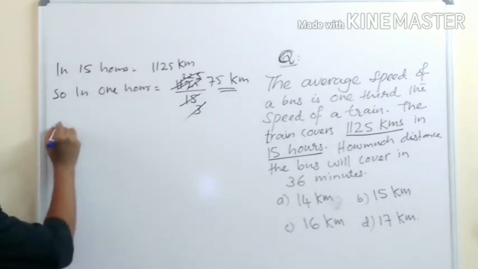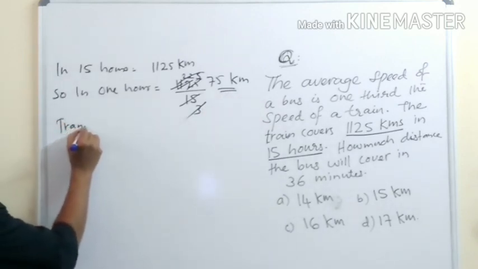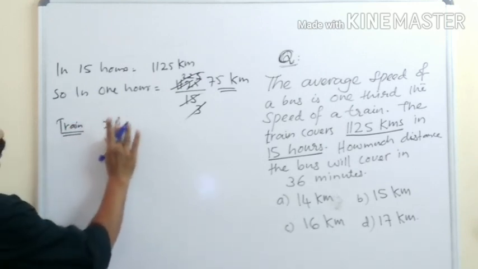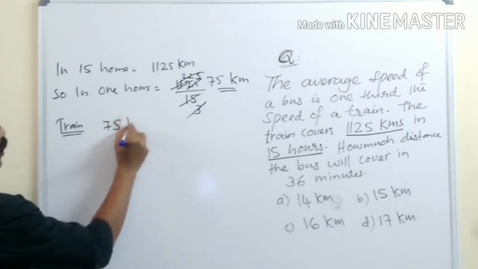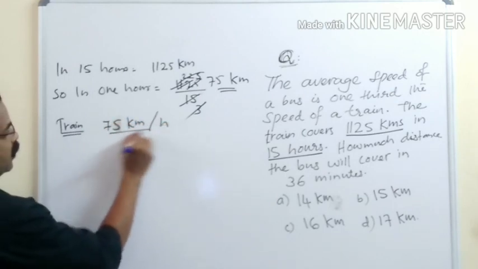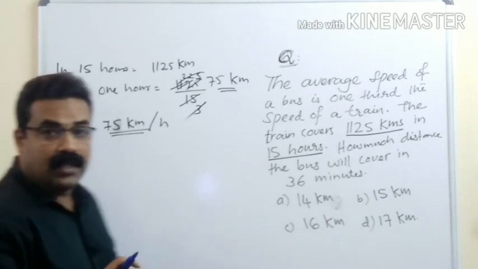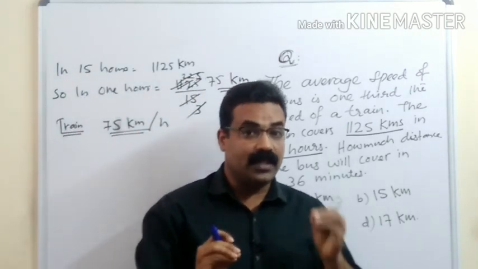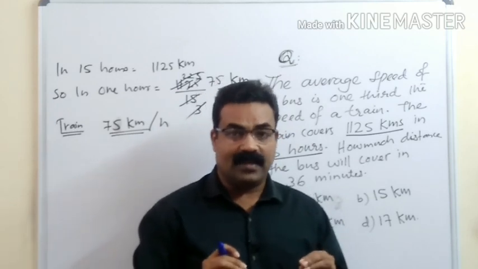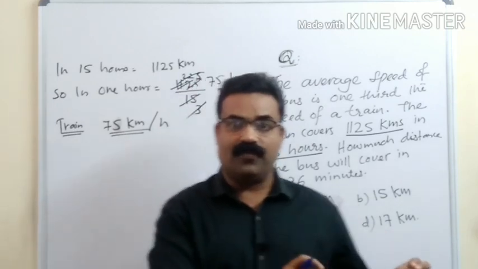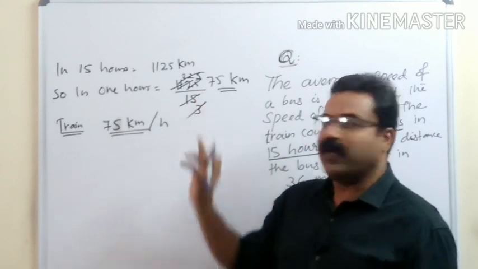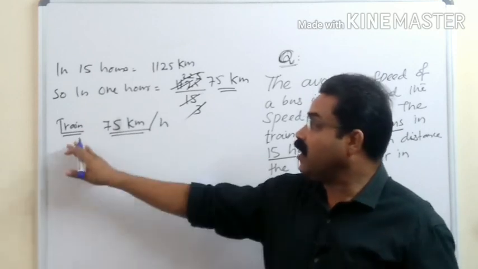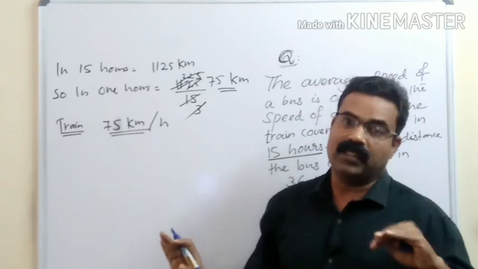So we got train speed is 75 kilometer per hour. That is the speed of the train. So we have calculated in 15 hours the train covers 1125 kilometers, isn't it? So 15 hours 1125. So in 1 hour 1125 divided by 15, we got 75. That means in 1 hour the train will cover 75 kilometers. That is the speed of the train.